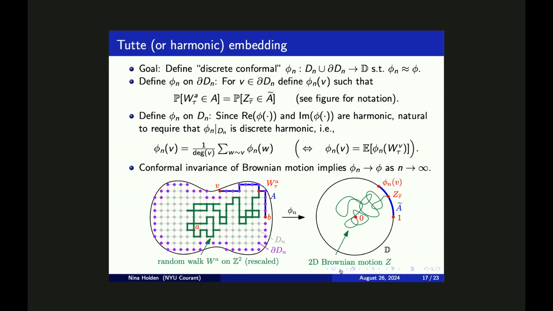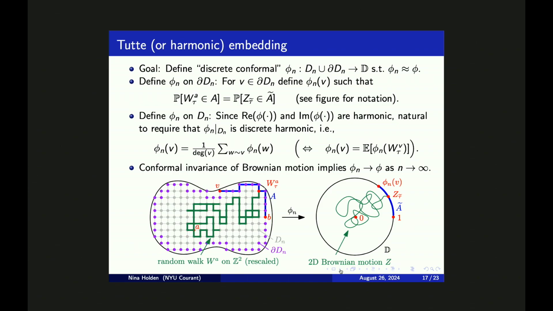On the right-hand side of this equation, we're considering a Brownian motion in the unit disk. This is a Brownian motion z. We run it until it exits the unit disk, and we consider the probability that it exits the unit disk in this boundary arc between the points 1 and phi sub n of v. So if we require that this formula in the identity equation is holding, then this is uniquely characterizing the point phi sub n of v.